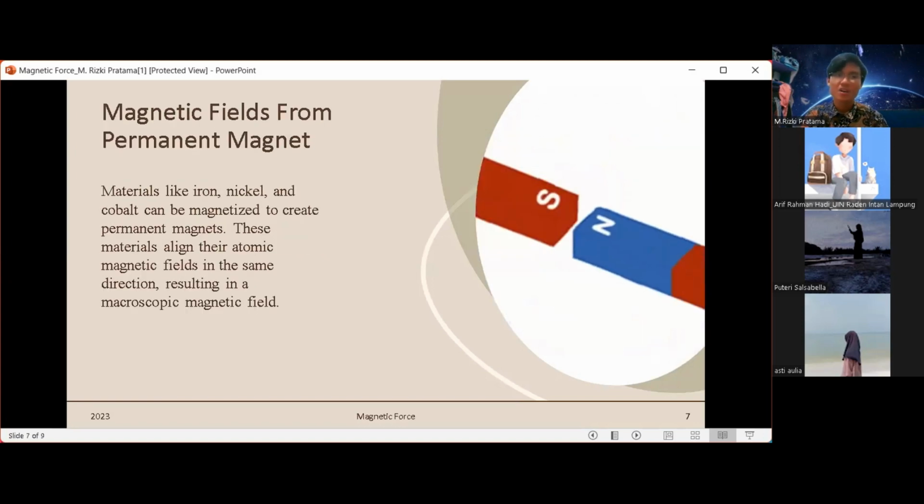And next, magnetic fields from permanent magnets. Materials like iron, nickel, and cobalt can be magnetized to create permanent magnets. These materials align their atomic magnetic fields in the same direction, resulting in the macroscopic magnetic fields.